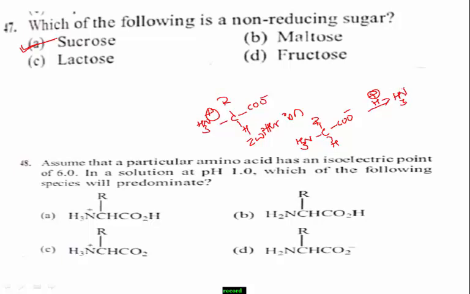And I write NH3 with the positive charge, and here I write R and H only, and here I write COOH. Now if you write this equation, which one is the right answer?